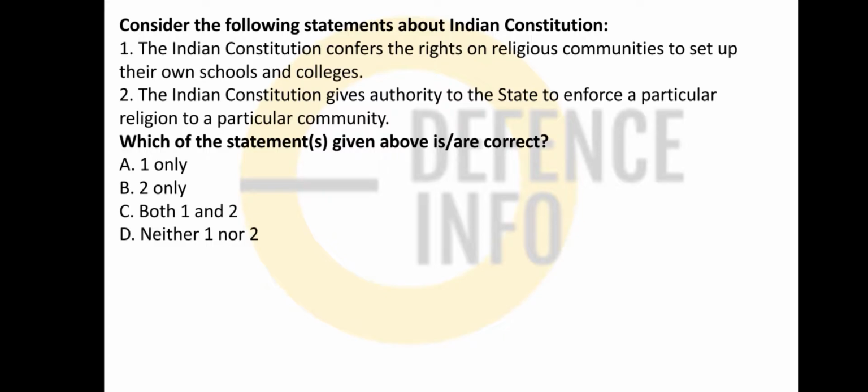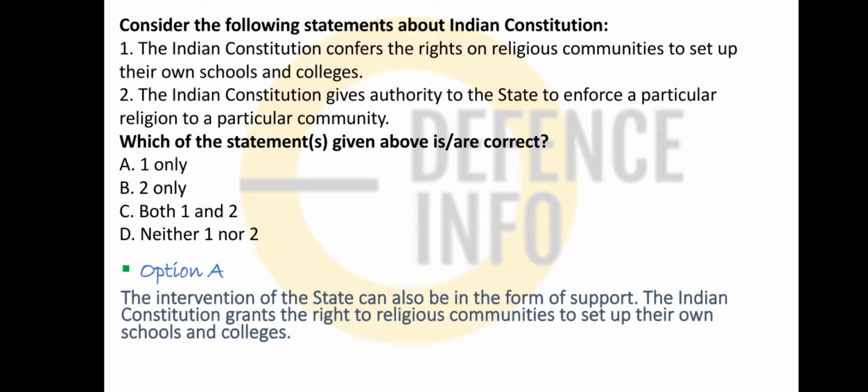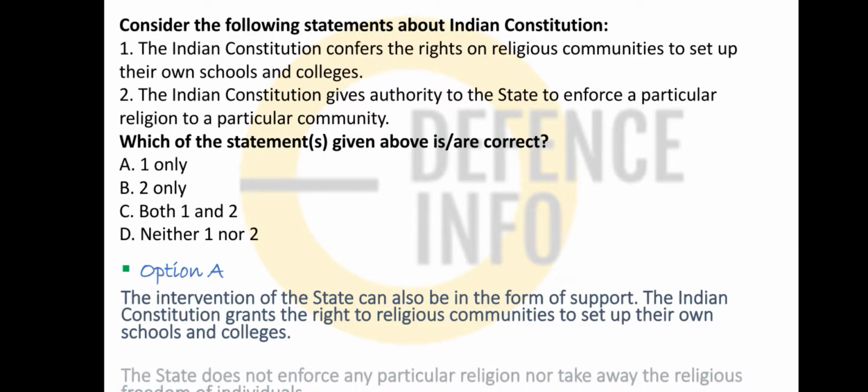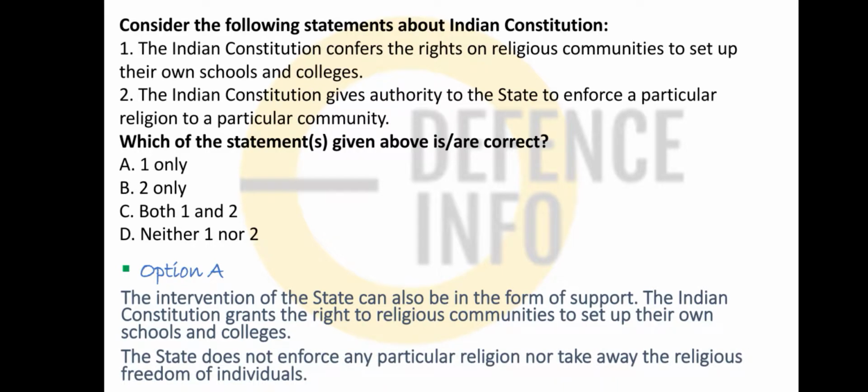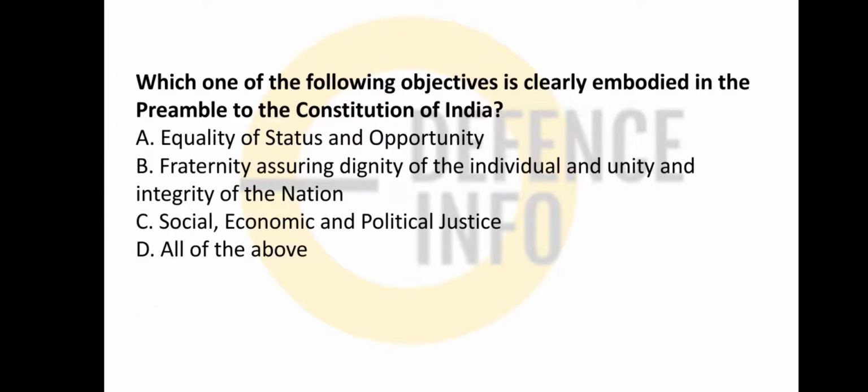So the Indian Constitution confers the right on religious communities to set up their own schools and colleges. Does the Indian Constitution give the state authority to enforce a particular religion? No. Option A is correct. So the intervention of the state can also be in the form of support. The Indian Constitution grants religious communities the right to set up their own schools and colleges, and the state does not enforce any particular religion nor take away the religious freedom of the individual.